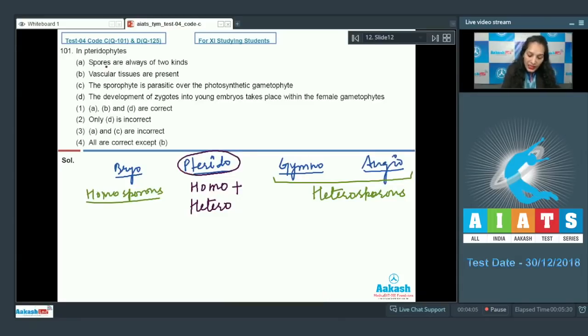So A statement, spores are always of two kinds. No, they can be of the same kind or only of one kind. So this statement is incorrect.